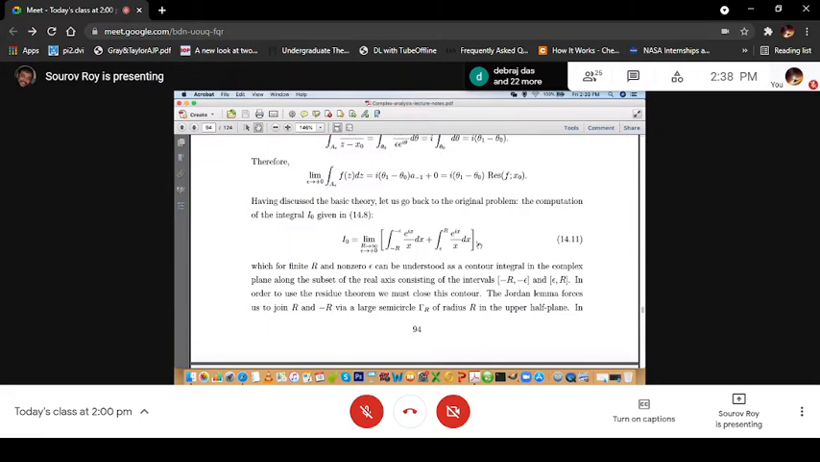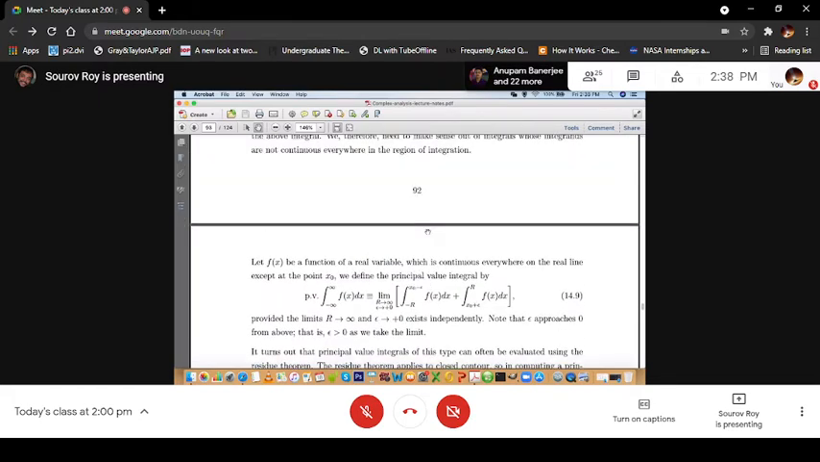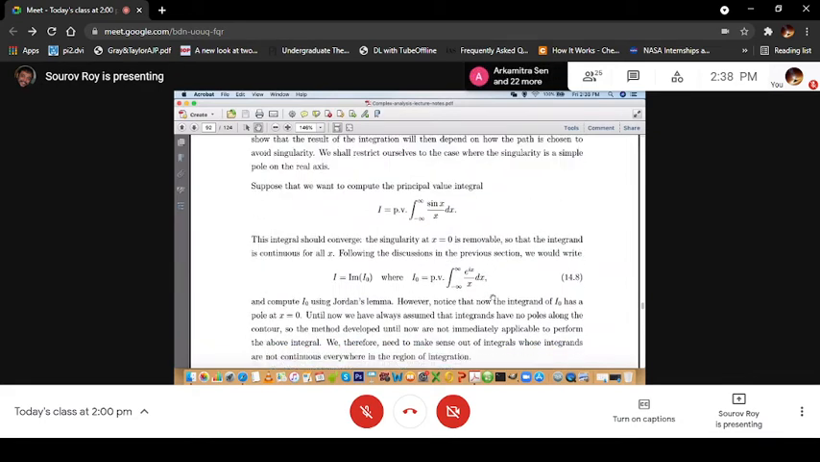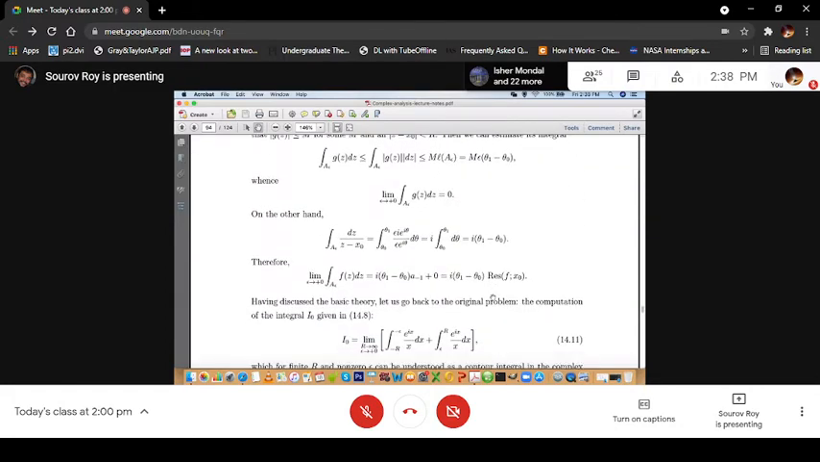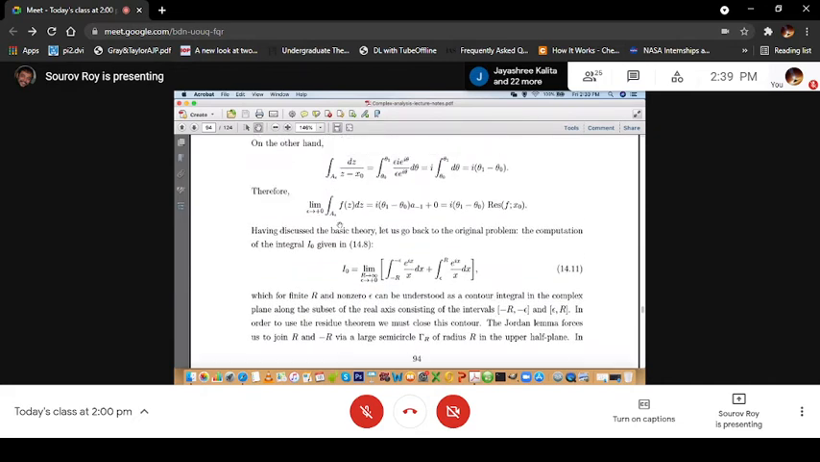Now, having discussed this basic theory, let us go back to the original problem, the computation of the integral I0 given in 14.8. So let us look at it once again. Our 14.8 is this. We have to calculate this principal value integral from minus infinity to plus infinity of e to the power ix by x dx. So we have got this result, that remember, the limit epsilon tending to 0 of the integration along A epsilon of f(z) dz is i times theta 1 minus theta 0 times the residue of f at x0.